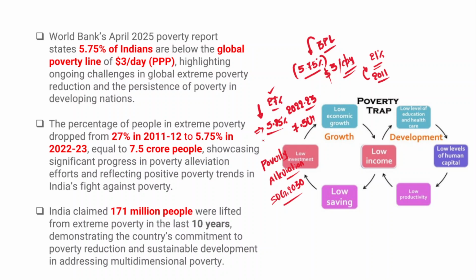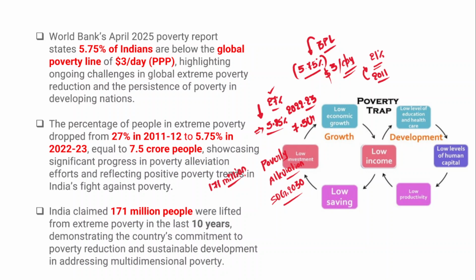India has claimed that 171 million people were lifted out of extreme poverty. Again, this is not a normal feat. It is close to 17 crore people.